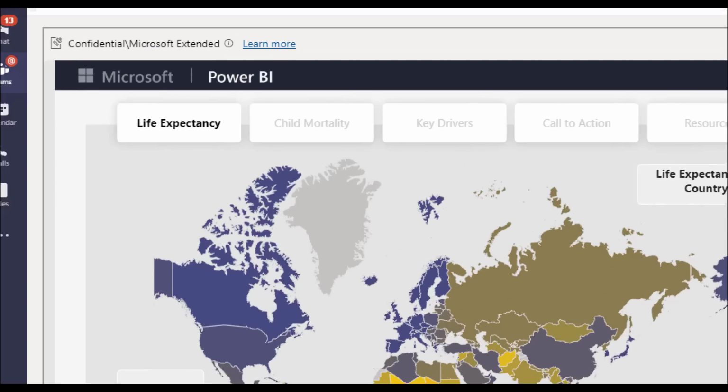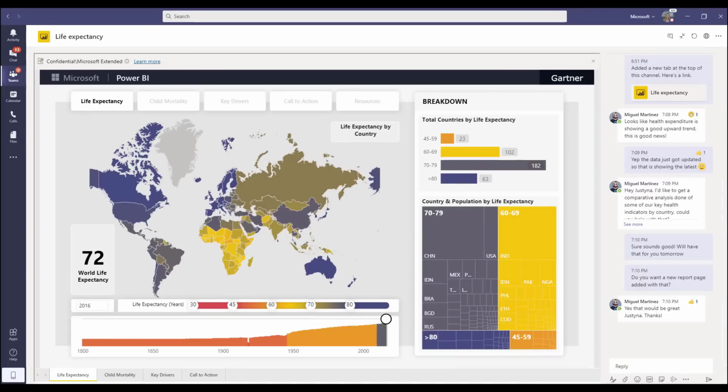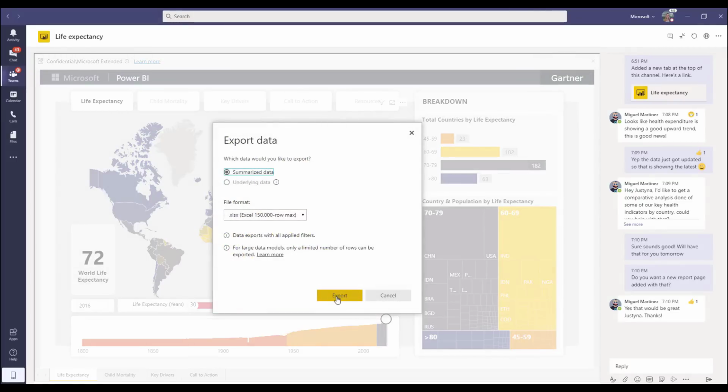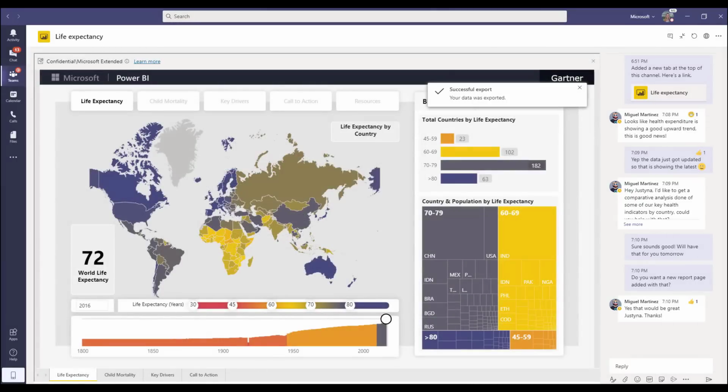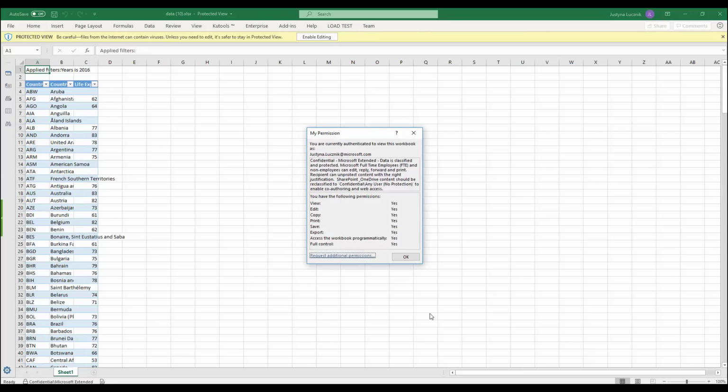Now we can see that this report has some important metadata telling us that this is confidential data restricted to my organization. This is because Power BI uses Microsoft Cloud App Security and is fully integrated with its information protection capabilities. Now to do some further analysis of my data for the Surgeon General, I may want to work with my data in Excel. Now when I export out this data to Excel, you're going to see that the sensitivity labels get passed through Power BI, through Teams, all the way to Excel. My data is now encrypted, meaning if I leave the data on a USB stick or I leave the organization, no one would be able to access it.